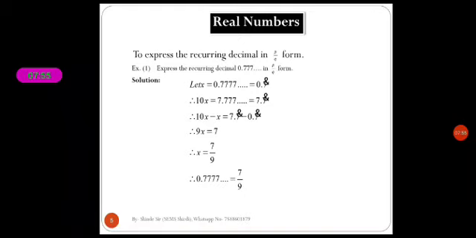We take the subtraction: 10x minus x is equal to 7.7 recurring minus 0.7 recurring. So 9x equals 7. Now we get x equal to 7 by 9. This means we have converted our recurring decimal into p by q form. So 0.777 is equal to 7 by 9. In this way we convert a recurring decimal into the form p by q.